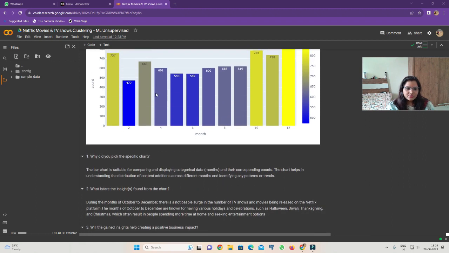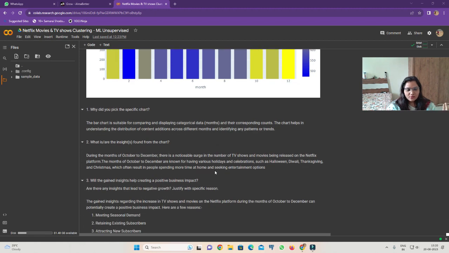In this chart we can see that during the months of October to December there is a noticeable surge in the number of TV shows and movies being released on the Netflix platform. October to December have various holidays and celebrations such as Halloween, Diwali, Thanksgiving and Christmas, which often result in people spending more time at home, and the entertainment option is obviously Netflix.